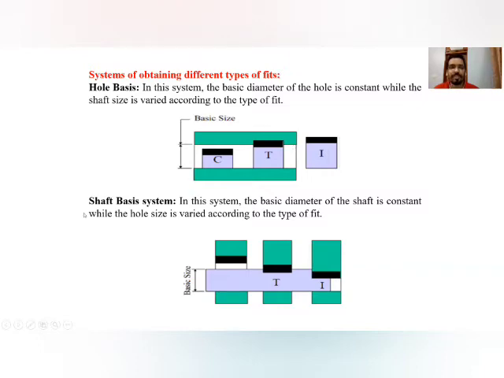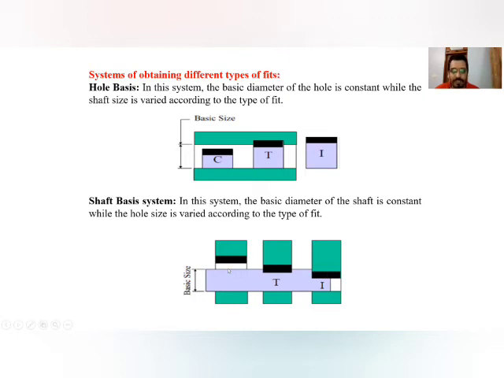So in the same way, the next system is the shaft basis system. As the name indicates, shaft basis. What we do in the shaft basis system is keep the basic diameter of the shaft constant. It means we keep the upper limit of the shaft equal to the basic size of the shaft, and the variation is provided over the hole size to get the different types of fit. For example, this is the basic size of the shaft, and the variation is provided to the hole.